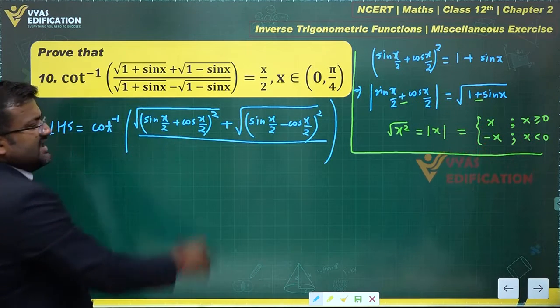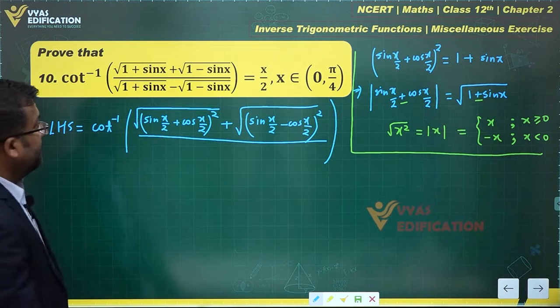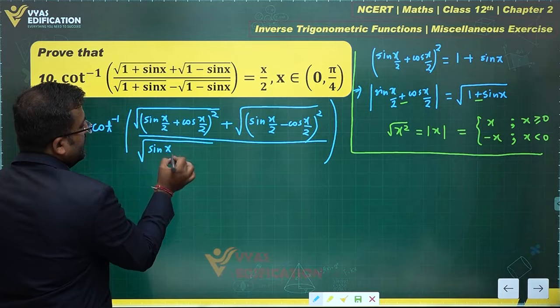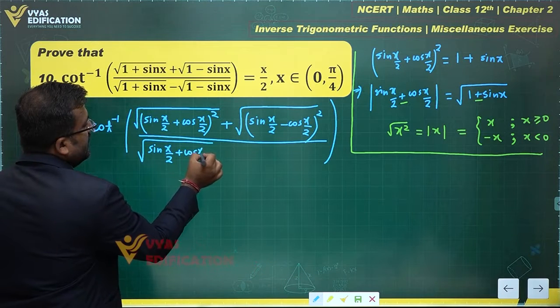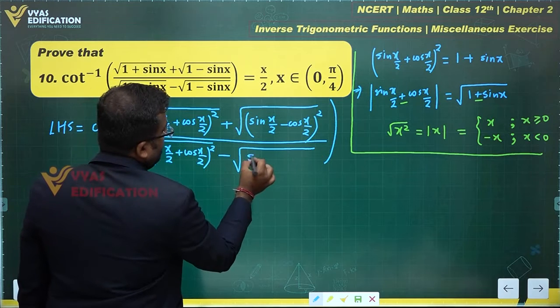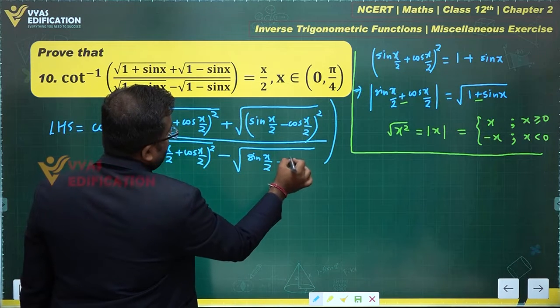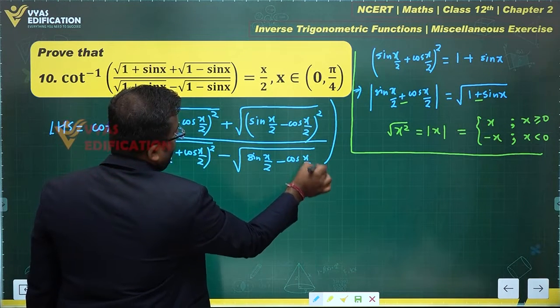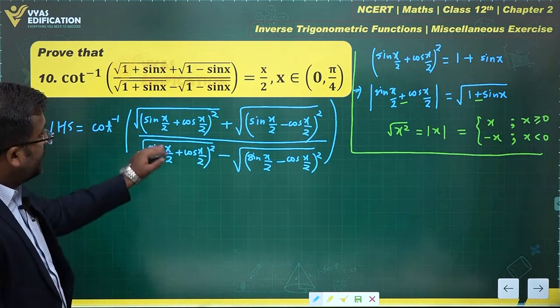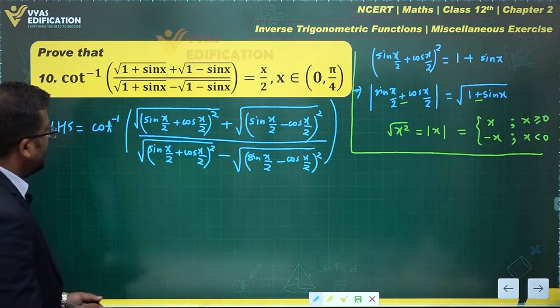In the denominator, you have these terms but separated by a minus sign in between. Same terms. This is what you have. And this further will be equal to what? This will be under root of x square, which is modulus of x.